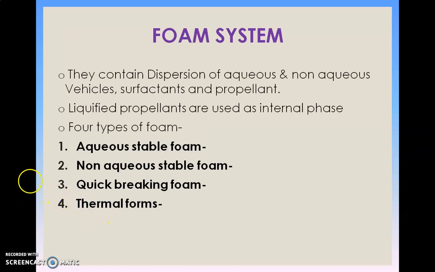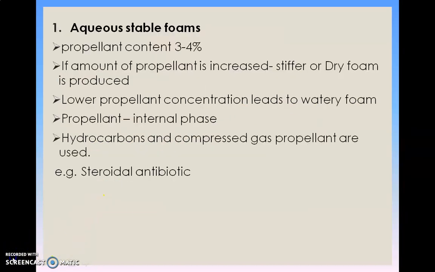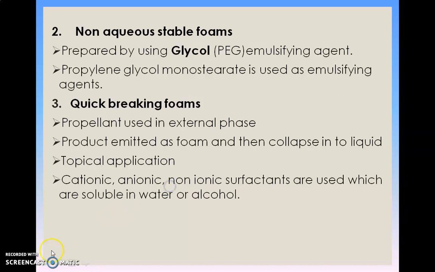Foam system contains dispersion of aqueous and non-aqueous vehicles, surfactants and propellant. Liquefied propellants are used as internal phase. The 4 types are aqueous, non-aqueous, quick breaking and thermal foams. When we talk about the aqueous stable foam, the propellant content is 3 to 4%. If the amount of propellant is increased, stiffer or dry foam is produced, and in lower concentration, watery foam is produced. Propellant is in the internal phase. Hydrocarbons and compressed gas propellants are generally used, and examples are steroidal antibiotics.